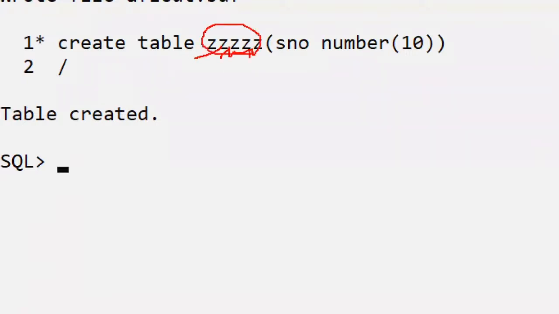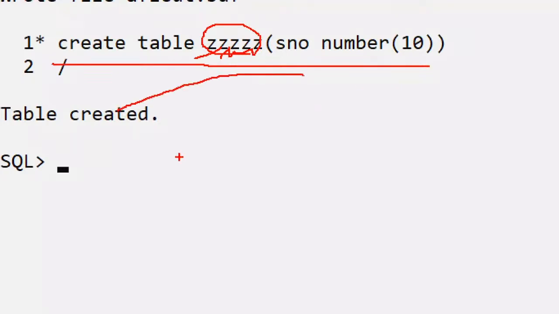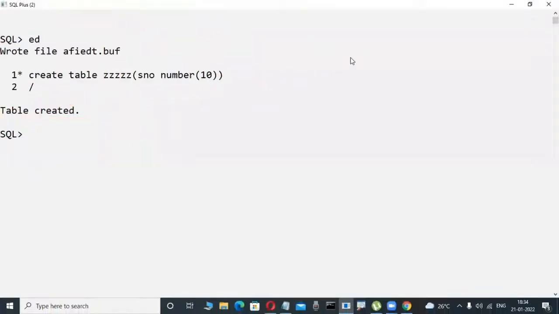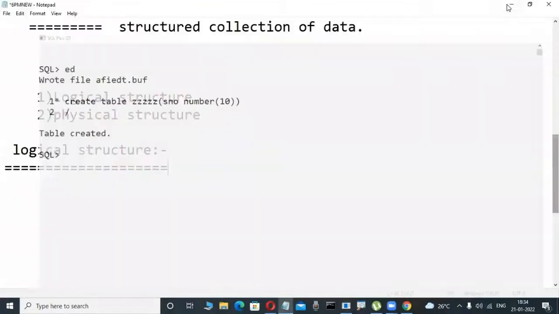Z is the name I'm giving. The table I'm creating only in my Oracle database, or SQL Server database, or MySQL database. Okay, fine. The table is created.